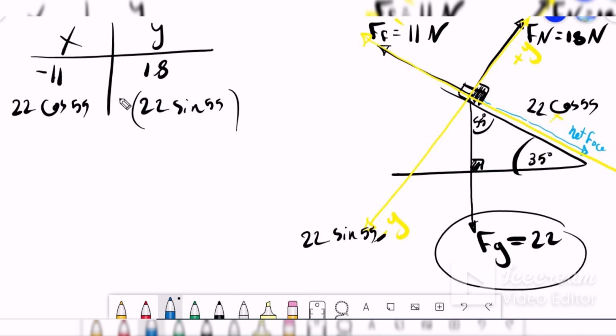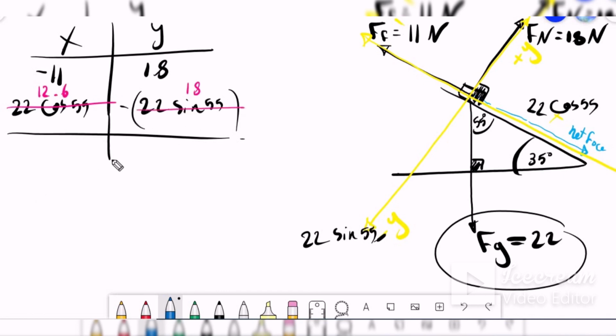Can you see that here? Negative. Now we find the cosine for this. If you calculate it by calculator, it equals 12.6, and this one equals 18.